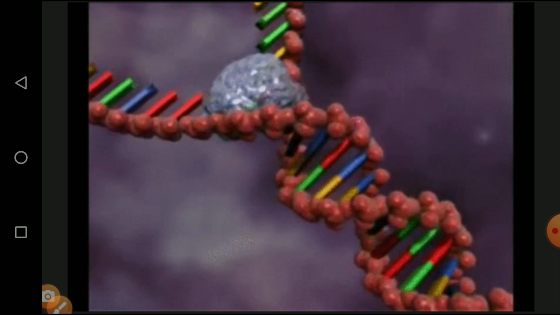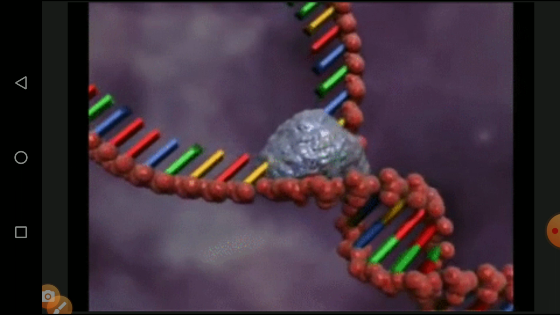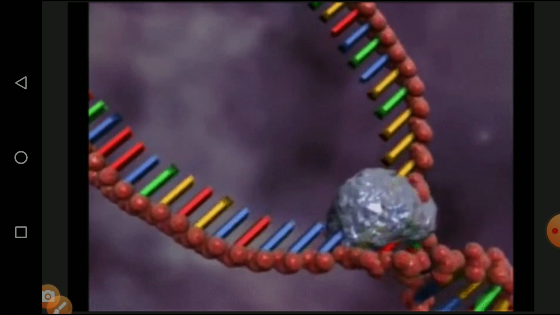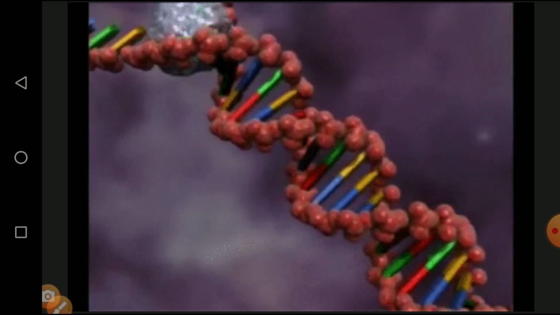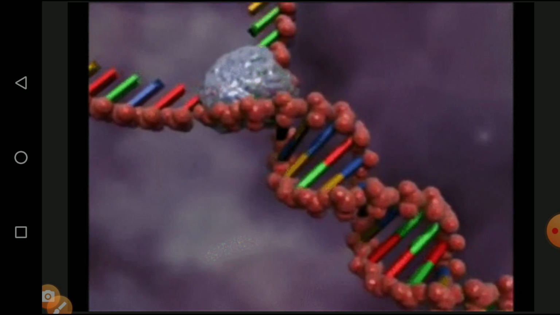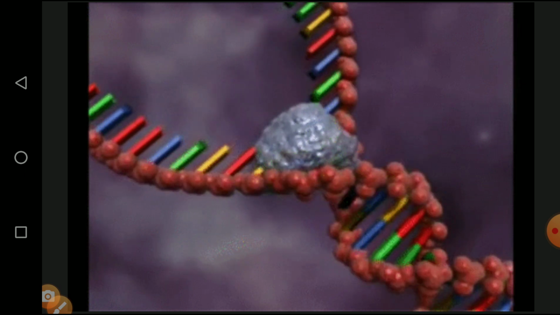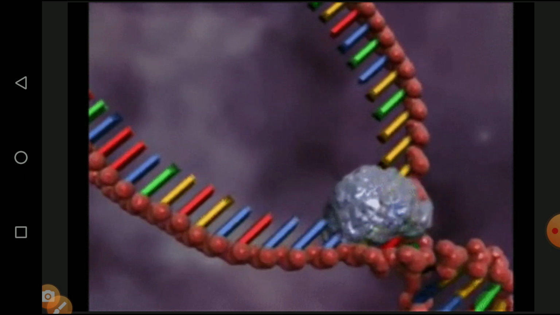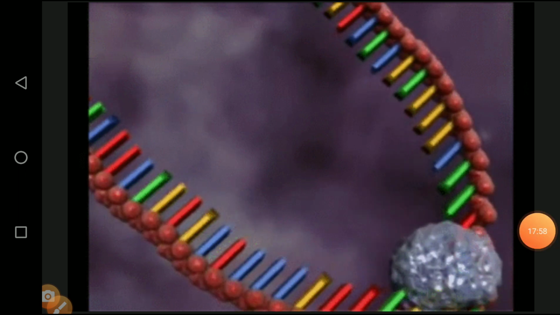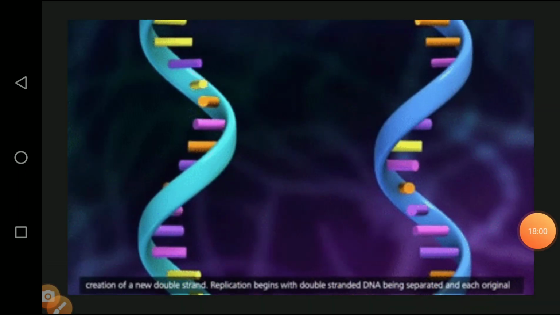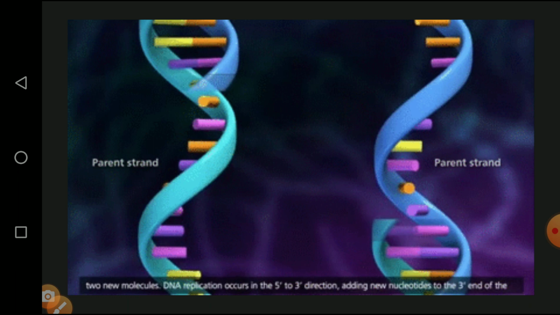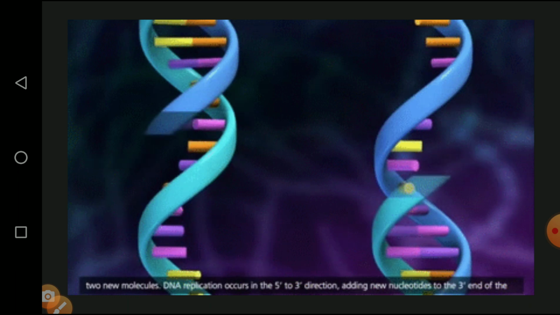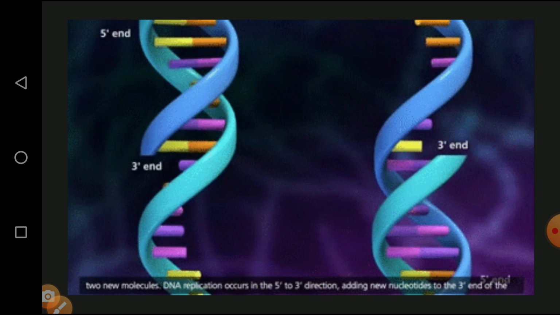So this ball-like structure is called the helicase enzyme. The helicase enzyme binds with the DNA strand, then they start at the origin site, followed by the helicase enzyme. The topoisomerase is involved and separates the two strands. So now we are seeing about the parent strand. The parent strands are converted into two separate strands by means of the topoisomerase. Then what will happen after the completion of the topoisomerase?